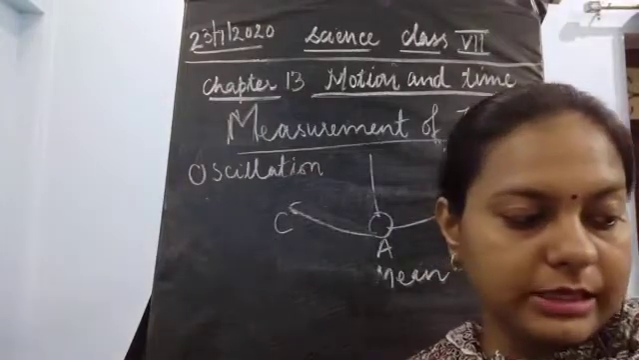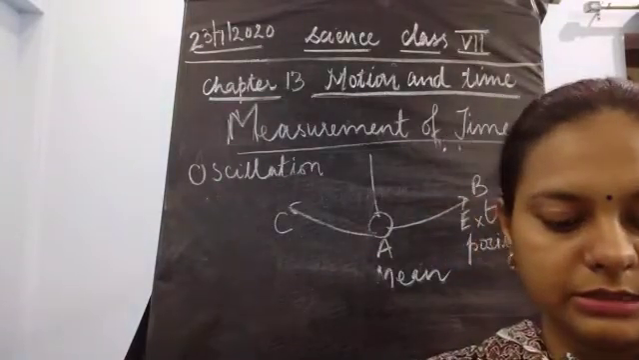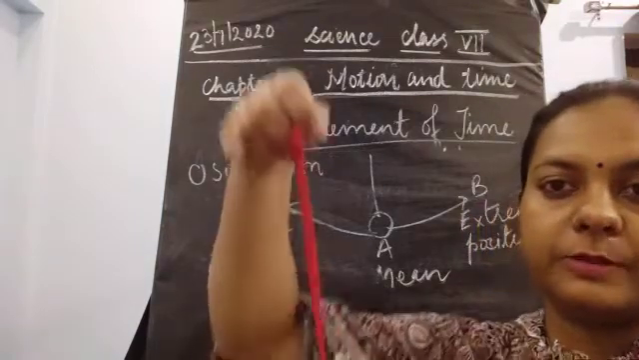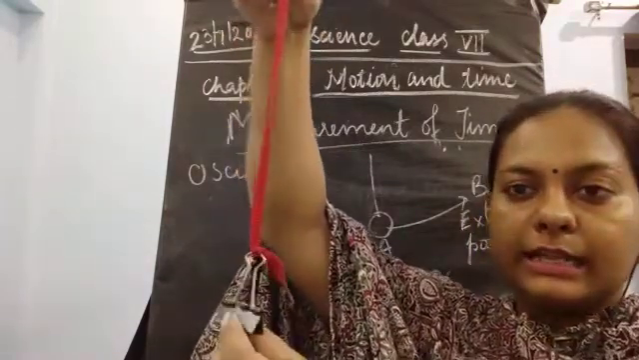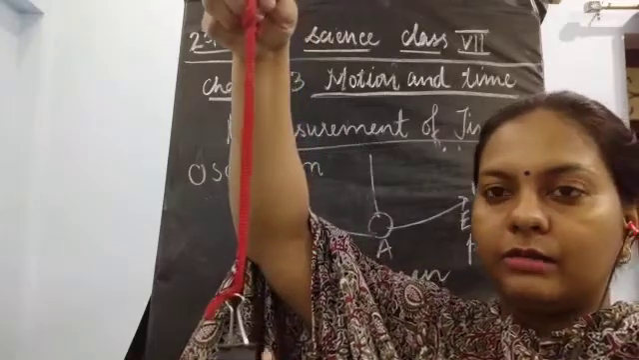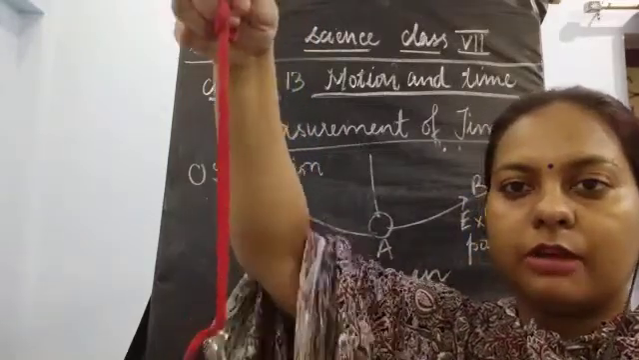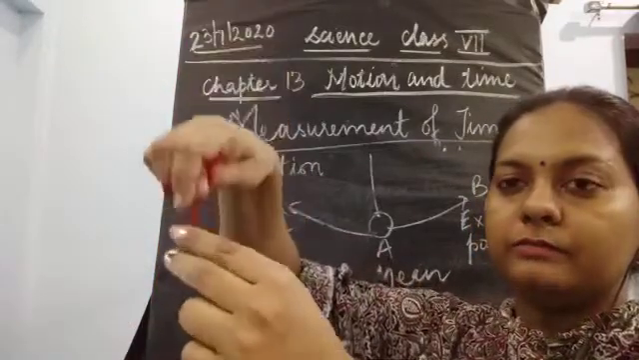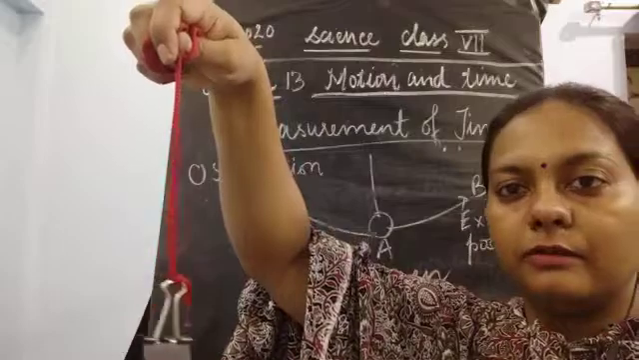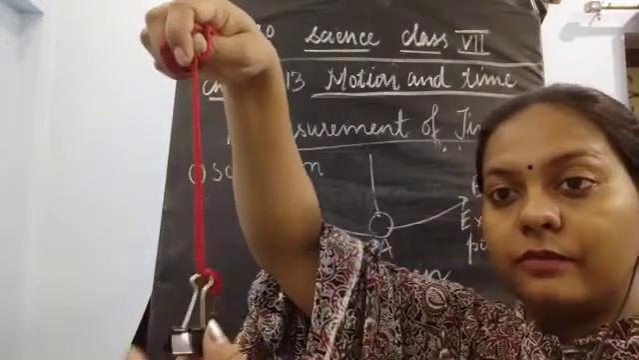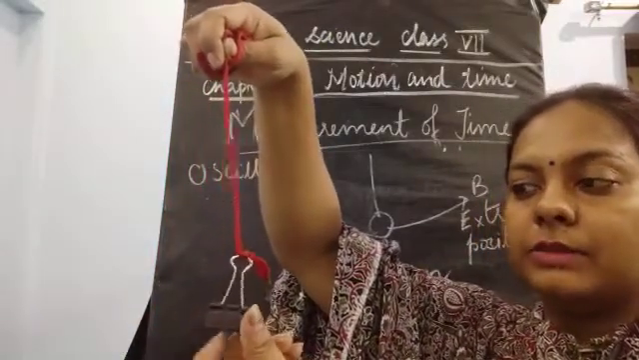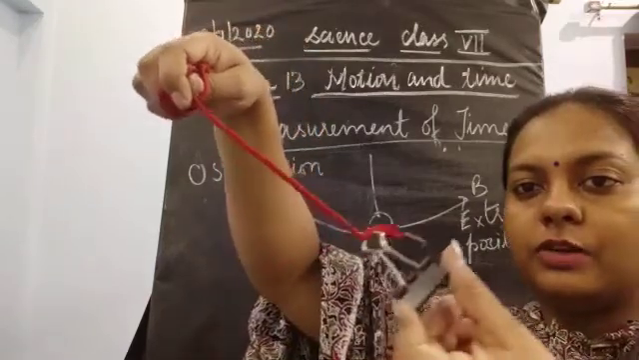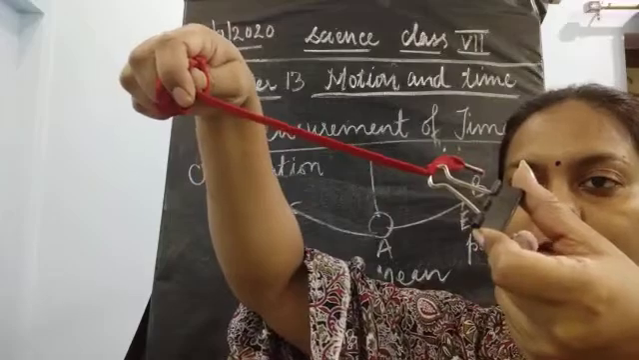Now I'll take up the experiment again. I'll tell you how to understand the mean position and the extreme position. So this is an object. It is hanging over here without movement. Now if it is moving from one side, the position from where it is starting is known as the mean position. Now it is moving from one place to another. If it is moving towards this side, this is known as the extreme position.